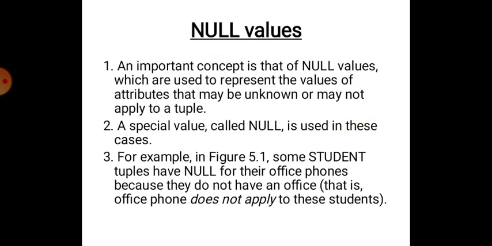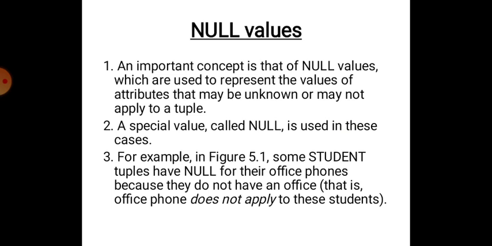Null values. An important concept is that of null values, which are used to represent the values of attributes that may be unknown or may not apply to a tuple. Students, null value is very, very important. It is basically used when values are not known. For example, height of a person. Certainly height would be there, but we do not know the value, like that, unknown. Point number 2. A special value called null, NULL, is used in these cases.